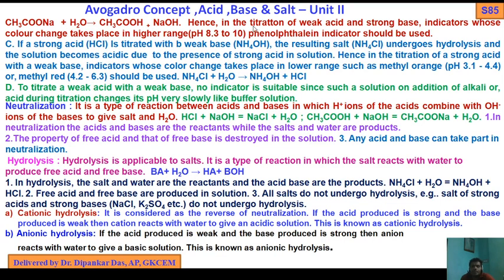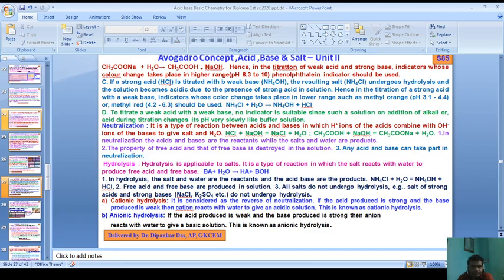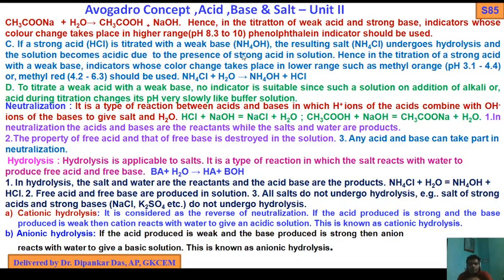Hence, in the titration of weak acid and strong base, an indicator whose color change takes place in a higher range, that is pH 8.3 to 10, phenolphthalein, should be used. Now option C: if a strong acid, HCl, is titrated with a weak base, ammonium hydroxide, the resulting salt, ammonium chloride, undergoes hydrolysis and the solution becomes acidic due to the presence of strong acid in solution.